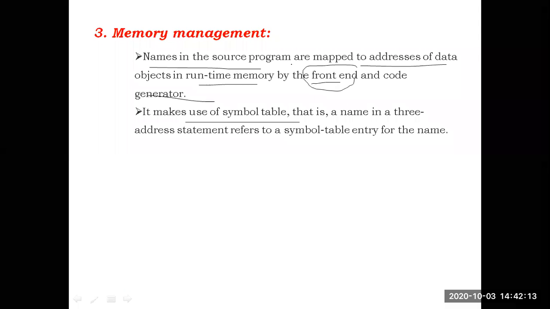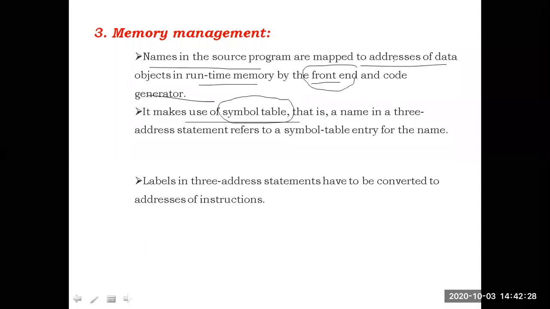Whenever a name is to be mapped to some address, first that reference to the name is verified in the symbol table. Then with the help of the symbol table, the name will be mapped to the given address.